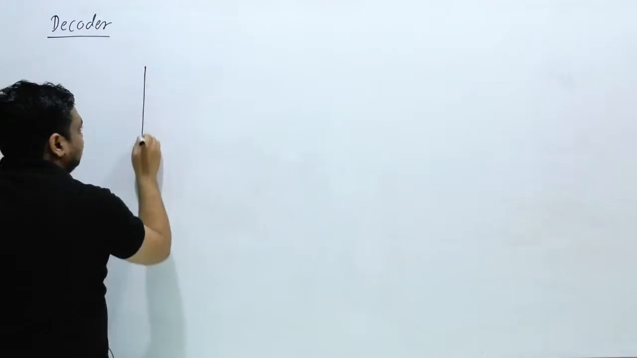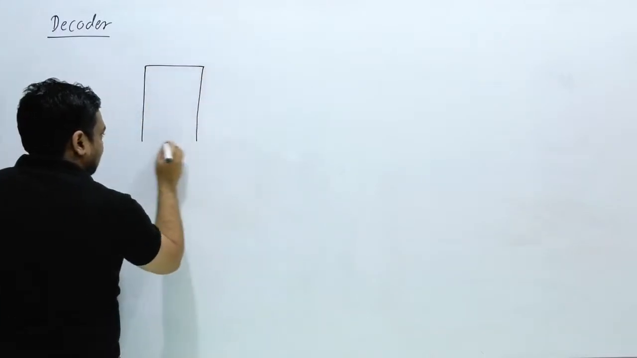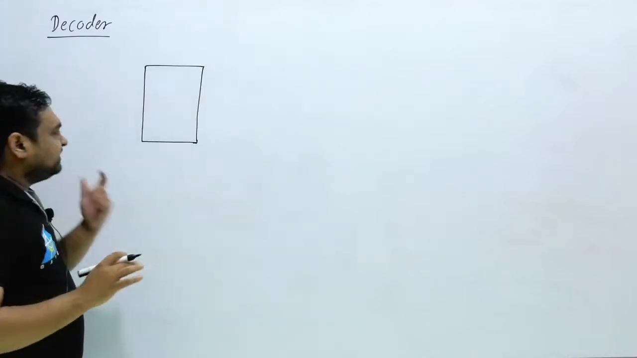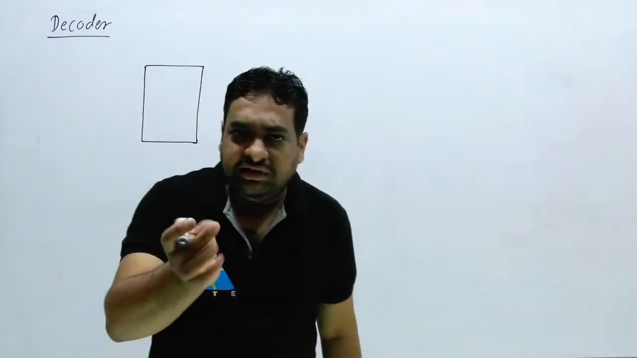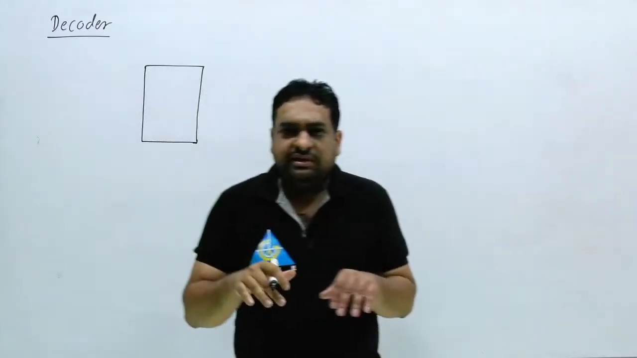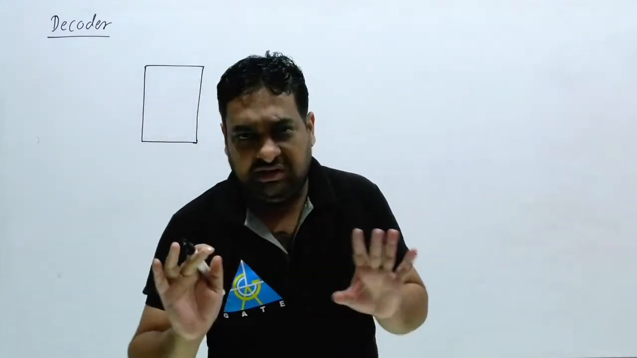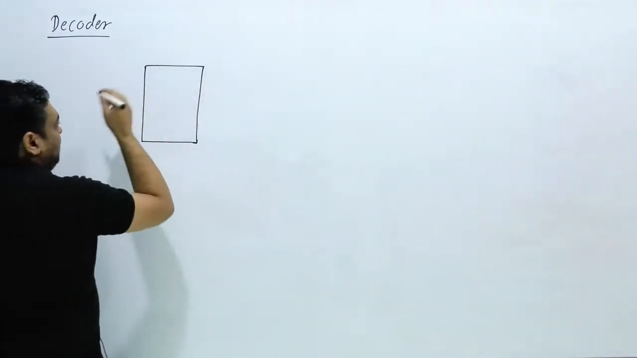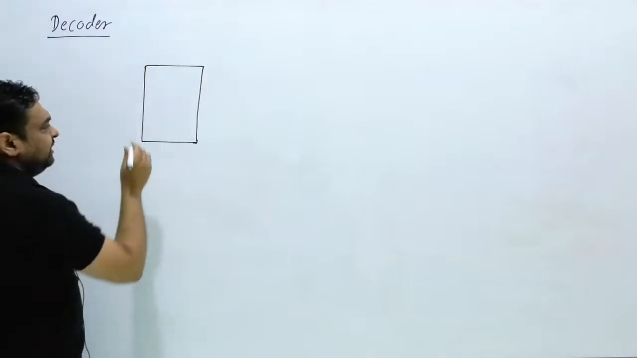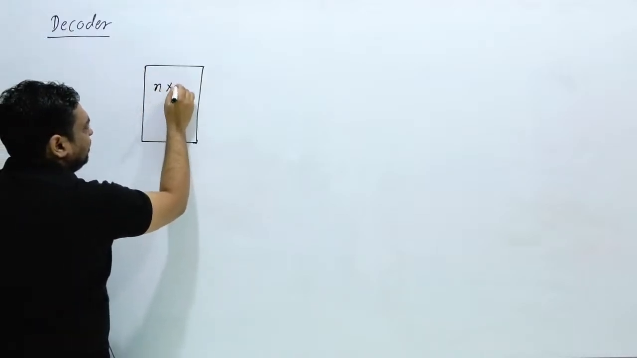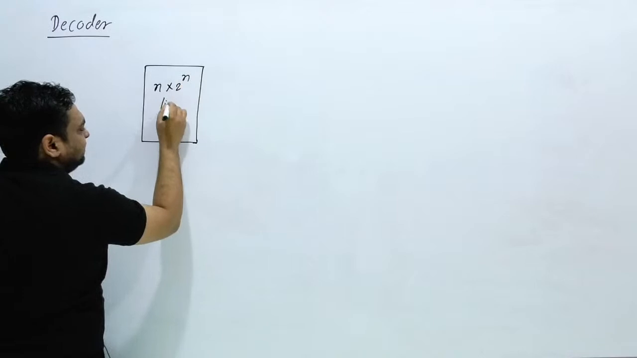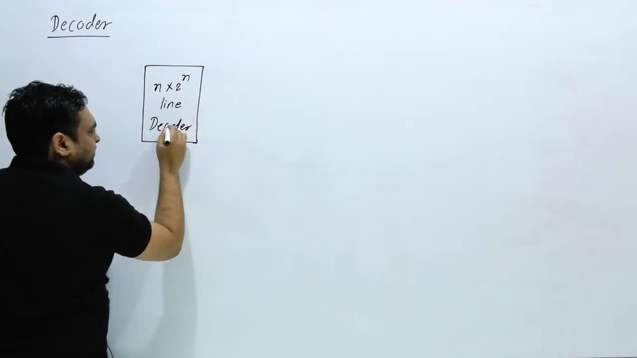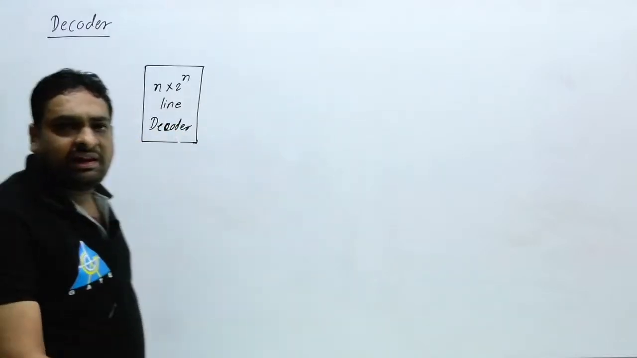Decoder circuit is nothing but, suppose I have one digital block. Inside the digital block there can only be logic gates, and generally we target the NAND gate. Now this is one digital block. How can we represent a decoder? A decoder is an n to 2 raised to power n line decoder.